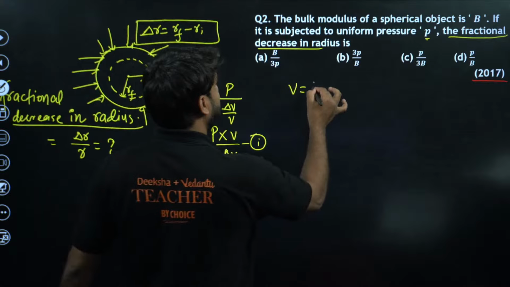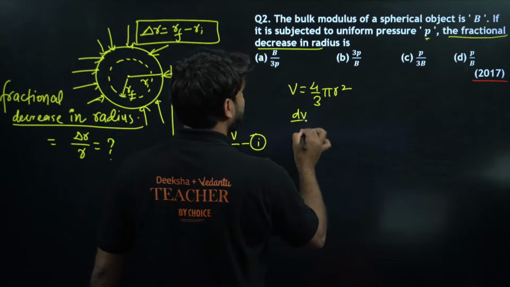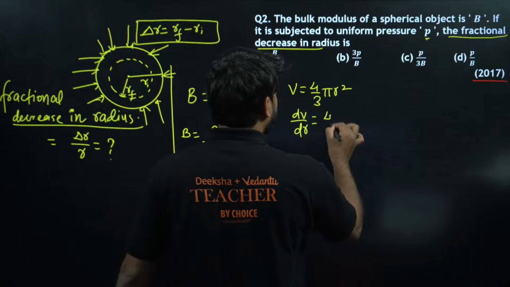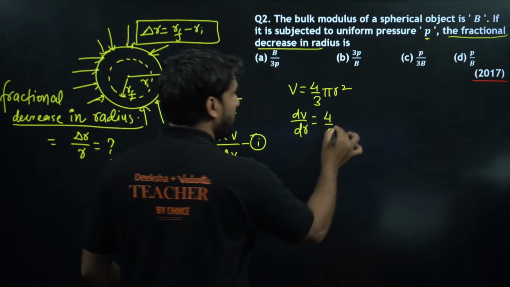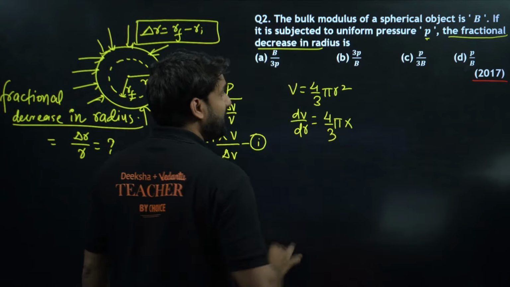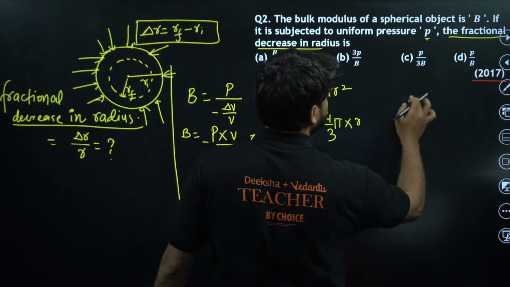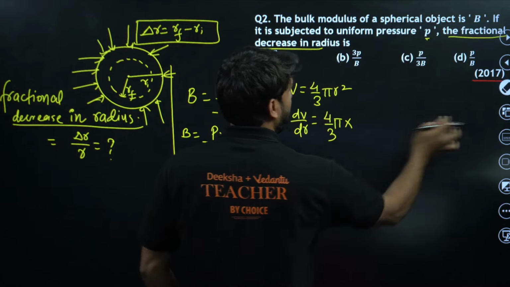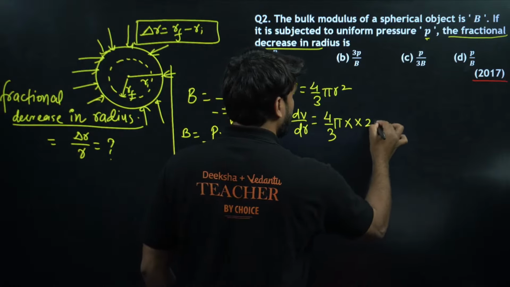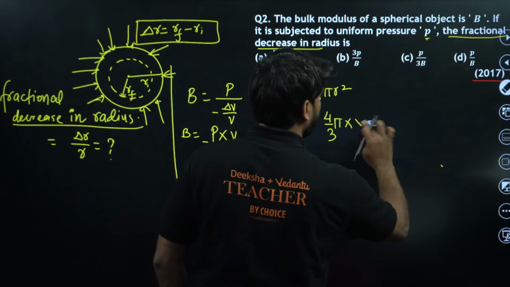So V is equal to 4/3 πr³, and if we differentiate with respect to r, dV/dr will be equal to 4/3, π common, and r² ... This r² differentiates to 2r. I hope this is clear to you, because we are differentiating here, so this will be equal to 2r, right champion?